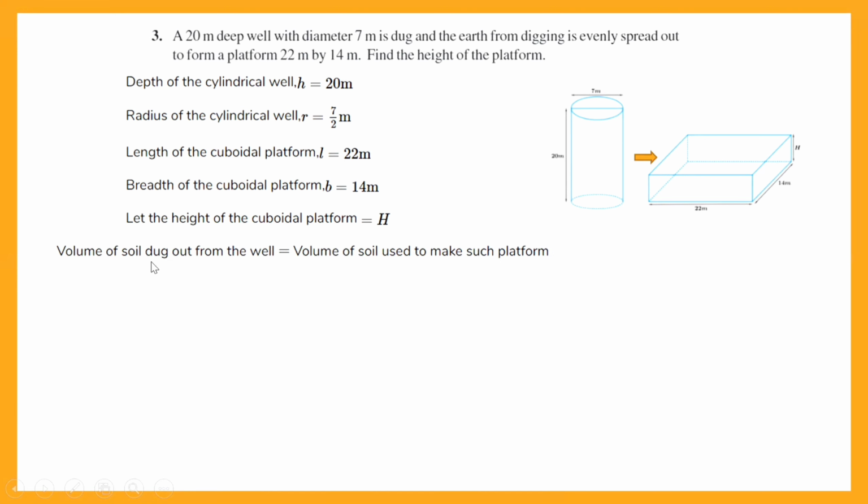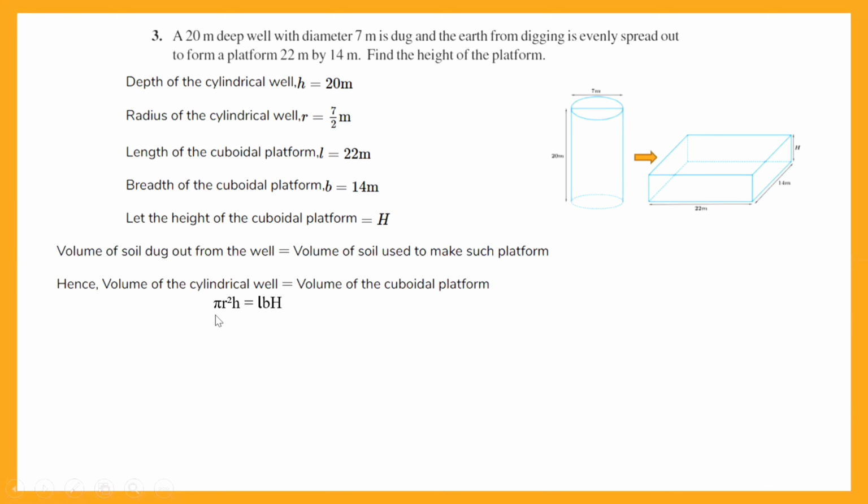So the volume of the soil dug out from the well will be equal to the volume of the soil used to make the platform, one solid being converted into another. Now, what is the volume of the soil dug out from the well? Will it not be equal to the volume of the well? And the volume of the soil used to make the platform will be equal to the volume of the platform. So I have pi r square h, the volume of the cylindrical well, will be equal to the volume of the cuboidal platform, that is its length into breadth into its height. So I have pi into r square h will be equal to L into B into h.